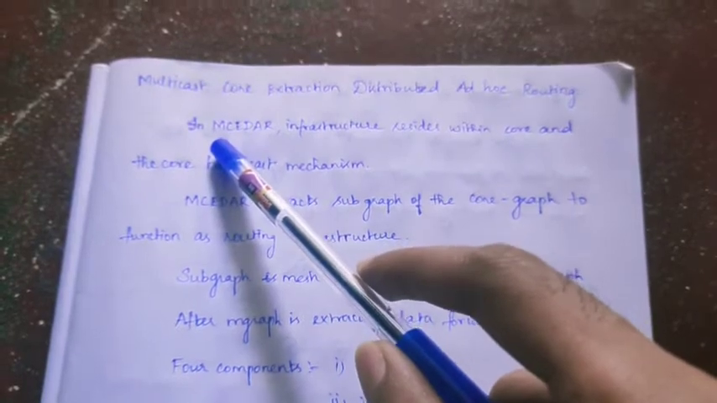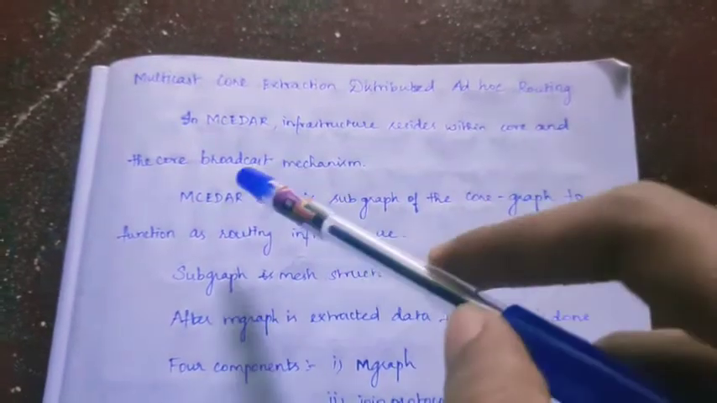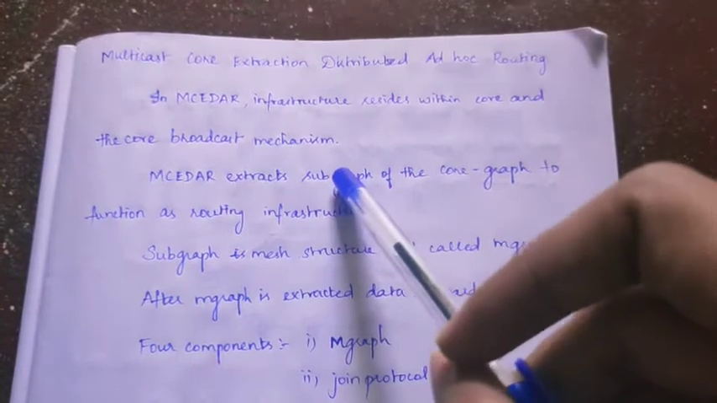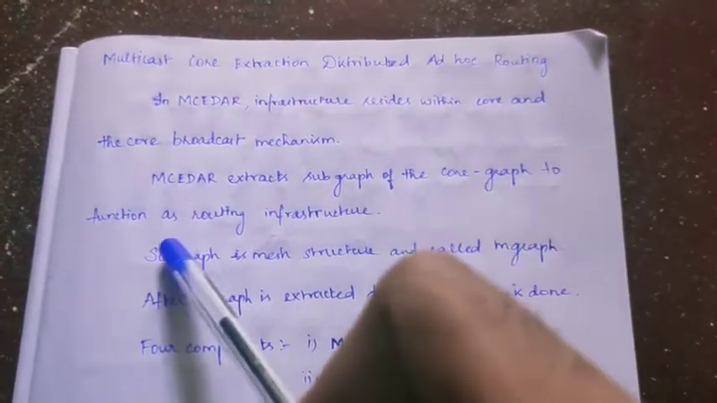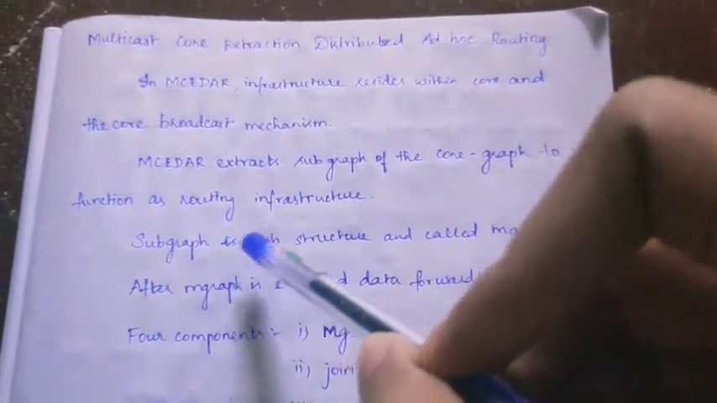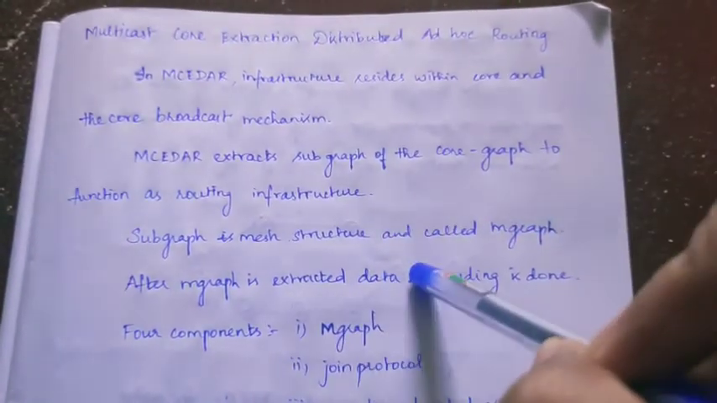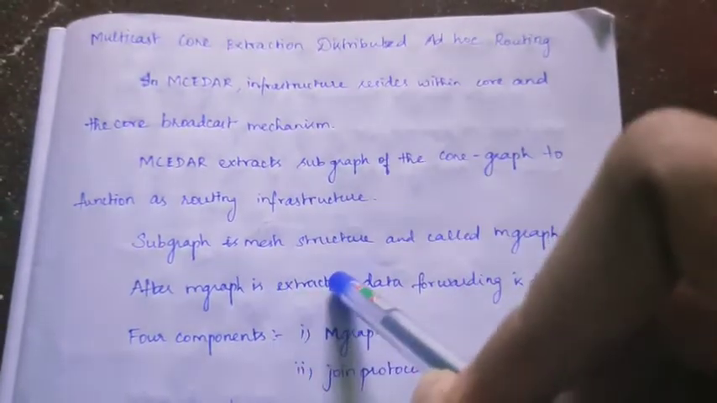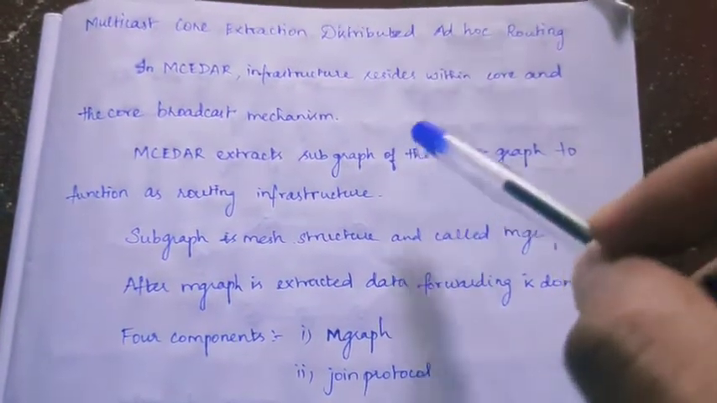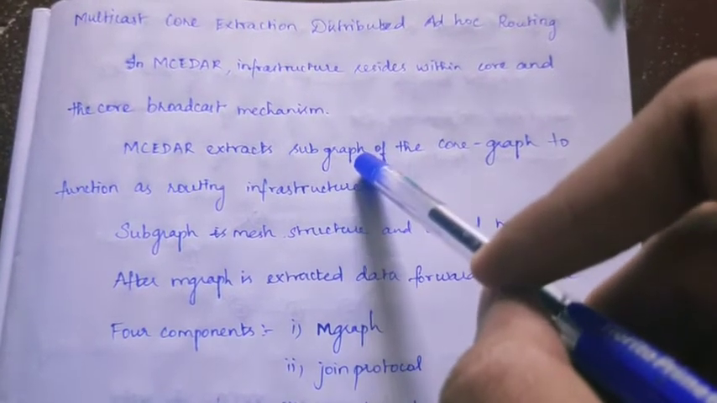In the multicast core extraction distributed ad hoc routing protocol, the infrastructure resides within the core and the core broadcast mechanism. So an MCDR extracts a subgraph of the core graph to function as a routing infrastructure. The subgraph is a mesh structure and it is called an M graph. After the M graph is extracted, the data forwarding is done. A core graph and a subgraph are formed from the core nodes of the network.